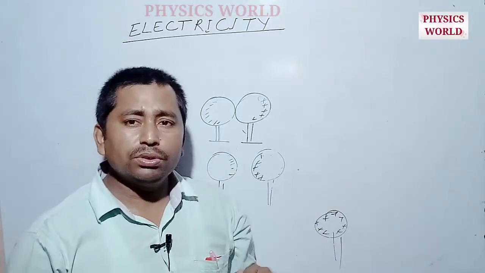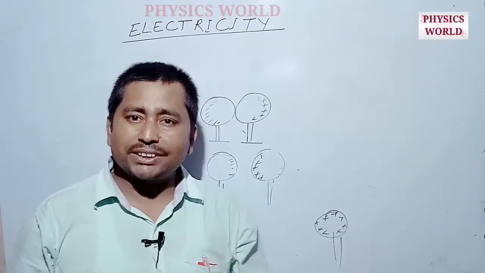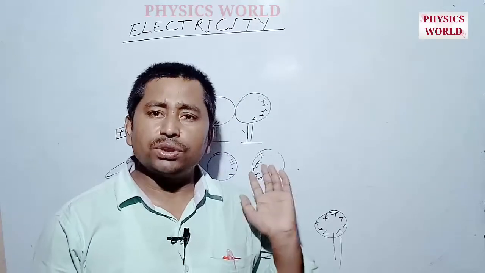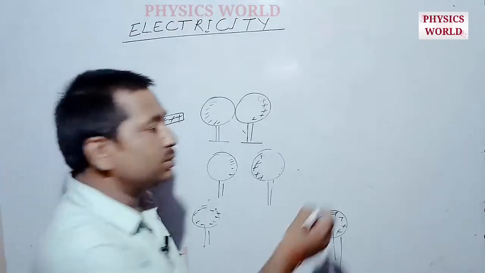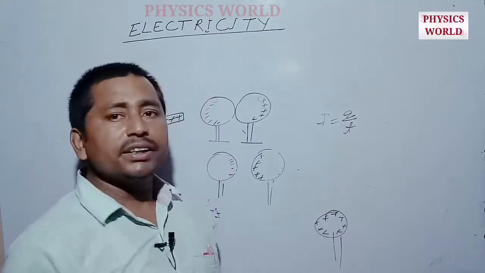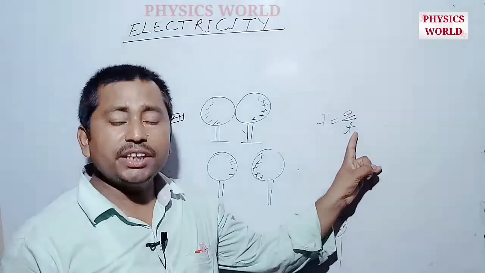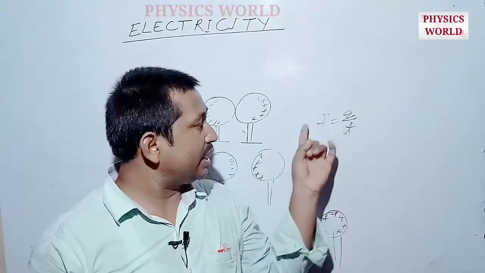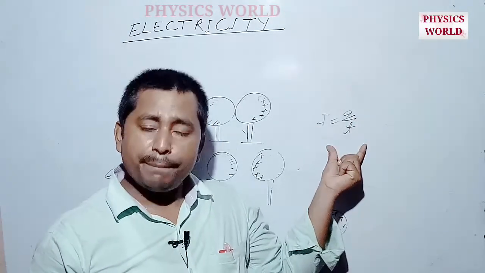Suppose we have a conductor and q amount of charge flows through its cross-sectional area in time t. Then the current flowing through that conductor can be represented by I, which is equal to q by t. So I is equal to q by t. The unit of current is coulomb per second, which is also known as ampere.